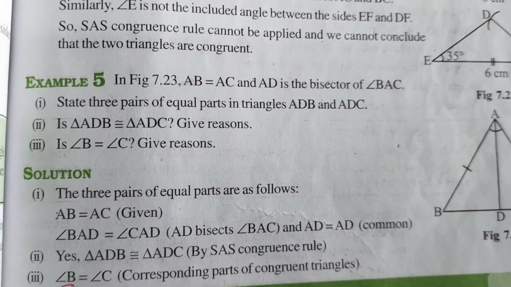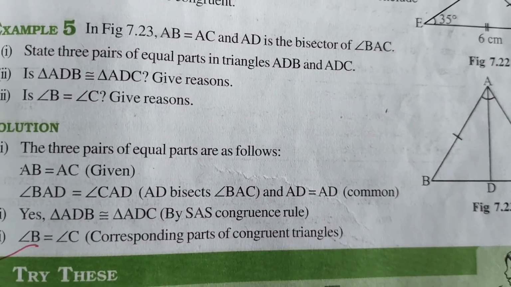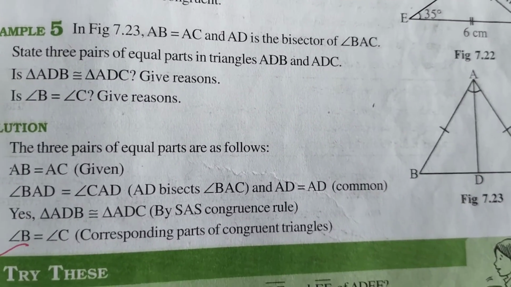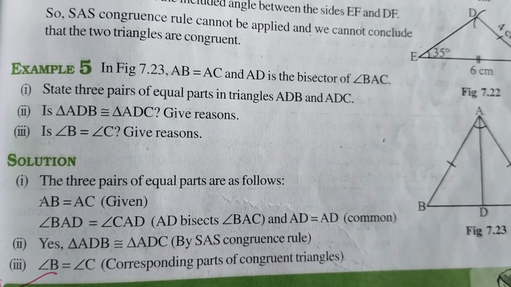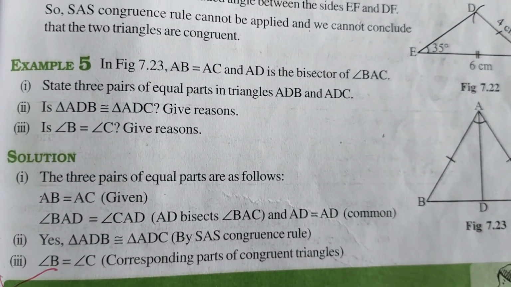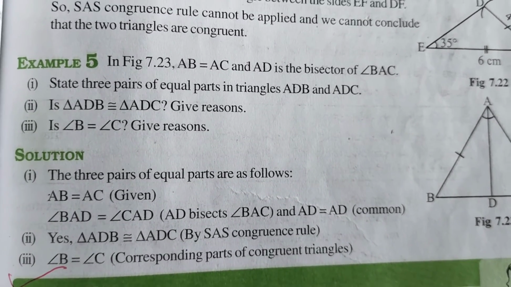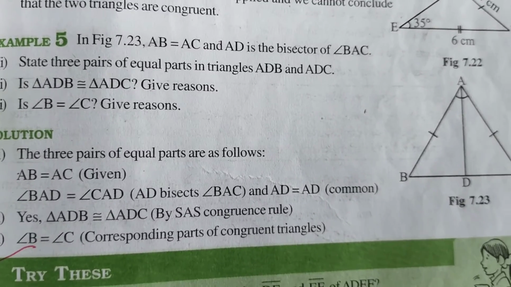So if we compare those two triangles ADB and ADC, one, AB is equal to AC, which he marked with small lines. Angle BAD is equal to angle CAD because AD is the bisector which divides the angle into two equal parts, and AD is the common side for both the triangles.